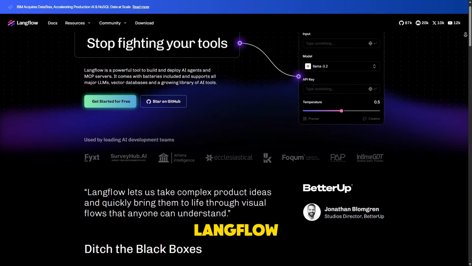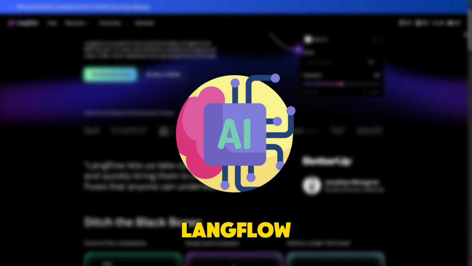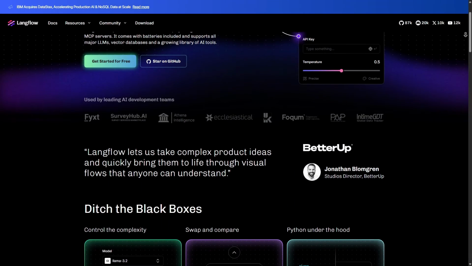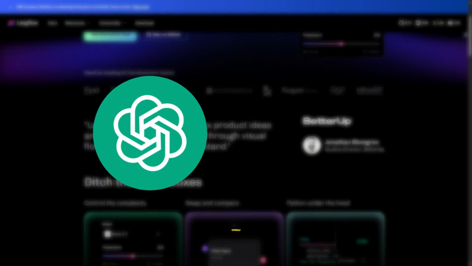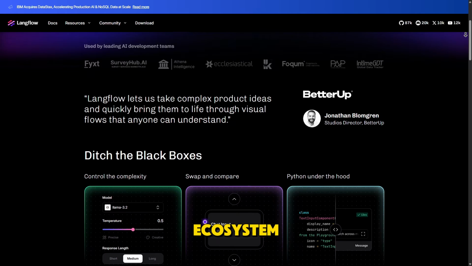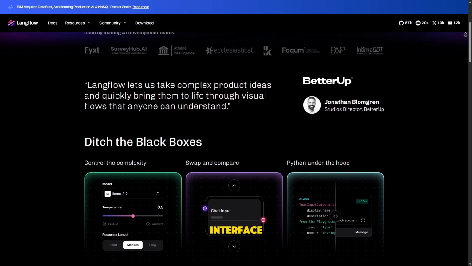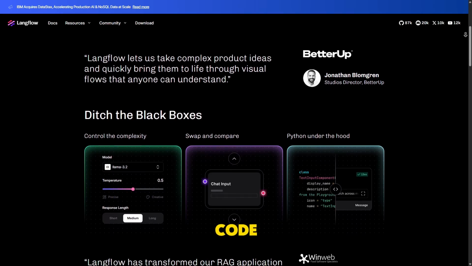Now let's look at LangFlow. If your focus is building AI-powered applications, LangFlow might be a better fit. It's designed specifically for working with large language models like OpenAI or Hugging Face, and is part of the LangChain ecosystem. It features a visual drag-and-drop interface that lets you build and test workflows without writing heavy code.